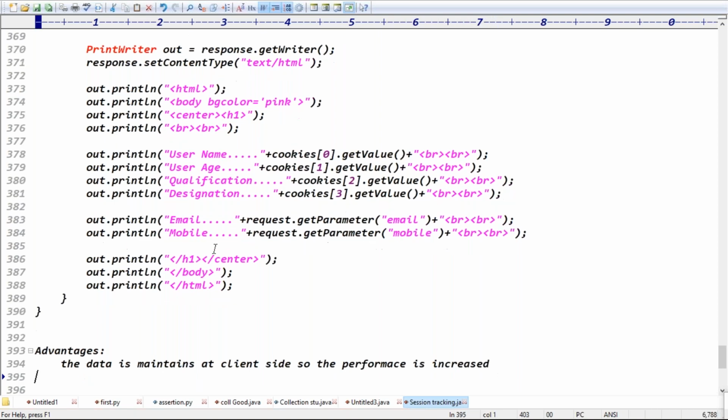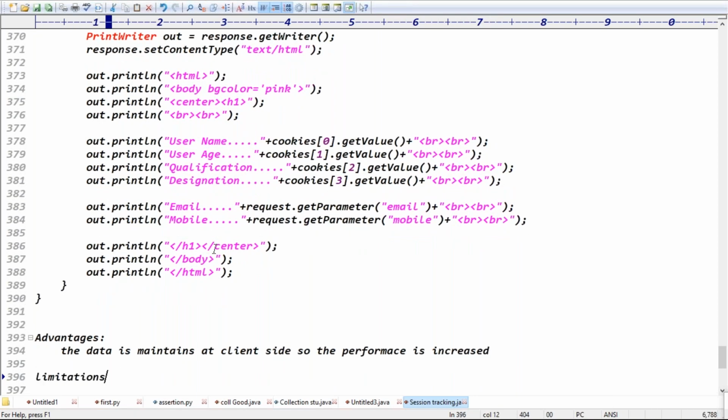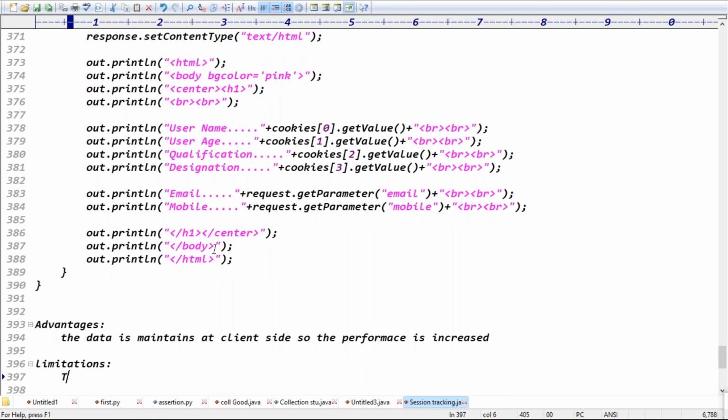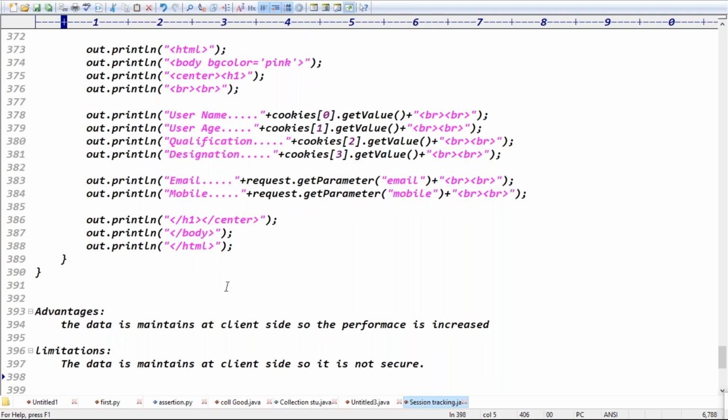Exactly. So what are the limitations of this mechanism? The data is maintained at the client side. So is it secure or not secure? It is not that secure, because you can see the key value pairs basically. The data is maintained at client side, so it is not secure.